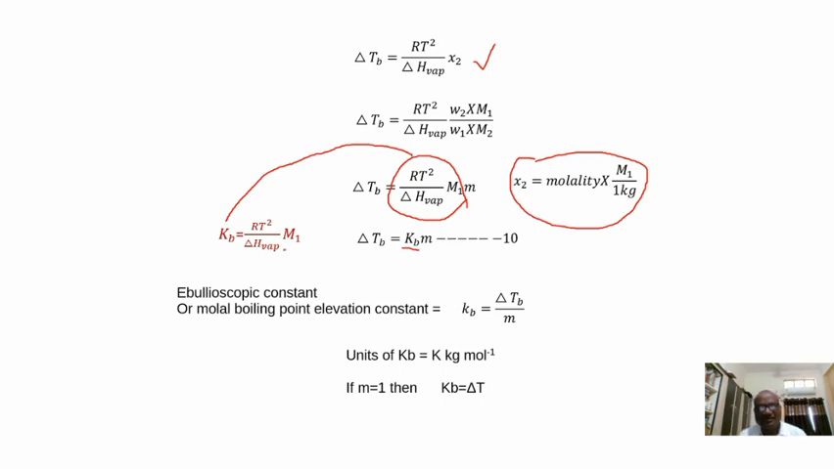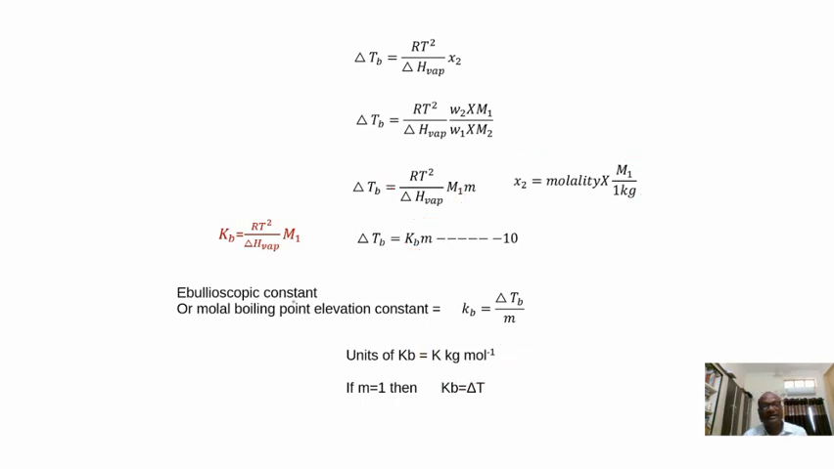Everything belongs to the solvent. So Kb depends only on the nature of the solvent which is present in the solution. It is independent of the nature of solute. It will not depend on the solute, only on the solvent. That you have to remember. Kb is called the ebullioscopic constant or molar boiling point elevation constant. What are the units of this Kb? We get Kelvin kilogram mole inverse. Kelvin kilogram mole inverse is the unit of ebullioscopic constant.